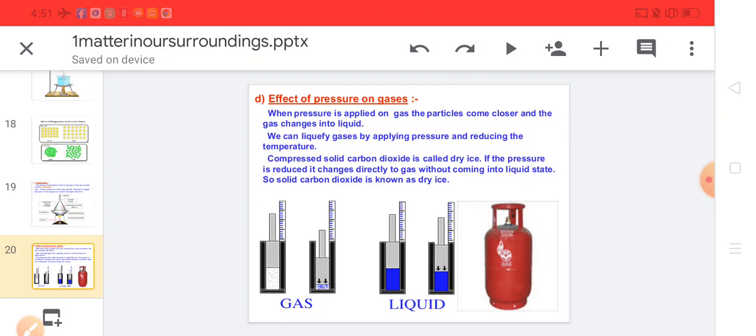We also have the example of LPG, which is used in our homes, in the kitchen, in domestic cylinders. The cylinder contains LPG. LPG is an example of a compressed gas. LPG is a gas which is compressed under high pressure and low temperature, so that it converts into liquid form. So that is the effect of pressure on gas. Gas is pressurized and converted into liquid. For liquefaction, we apply pressure and reduce the temperature.